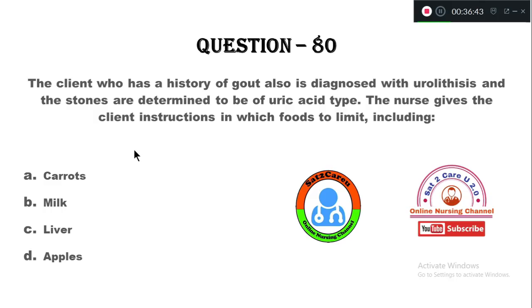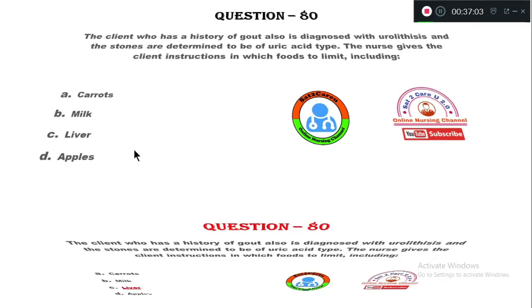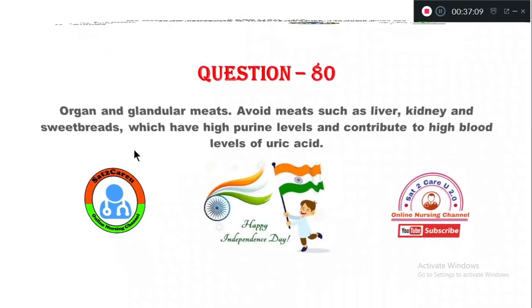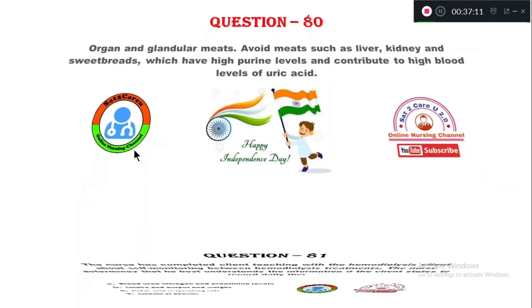The nurse gives the client instruction on which food to limit, including option A, carrots, B, milk, C, liver, D, apples. So when the client is diagnosed with urolithiasis and has a history of gout, the food to be avoided is option C, liver. The rationale for 80 is here.